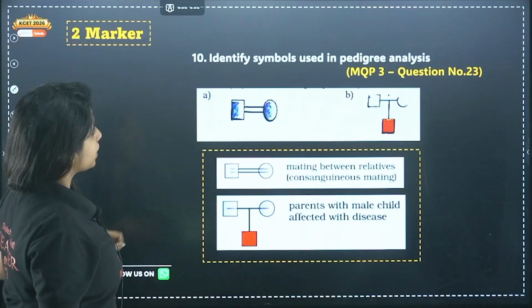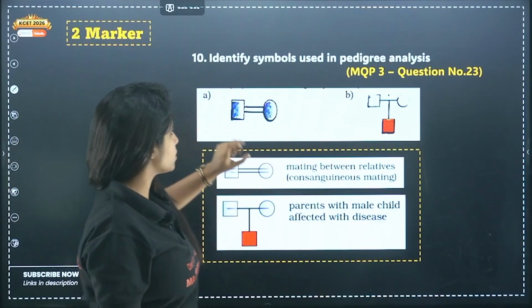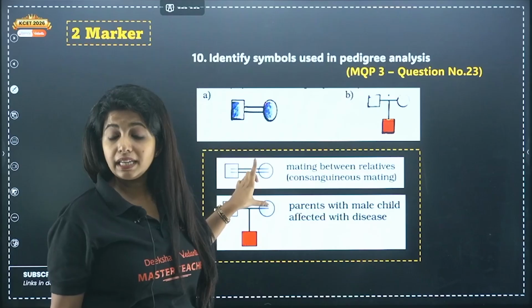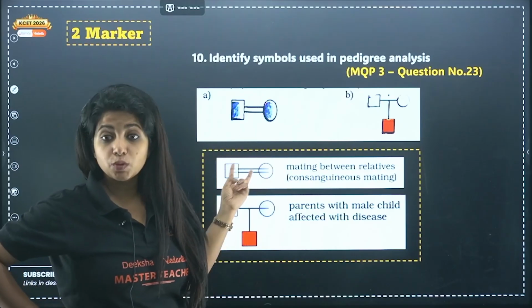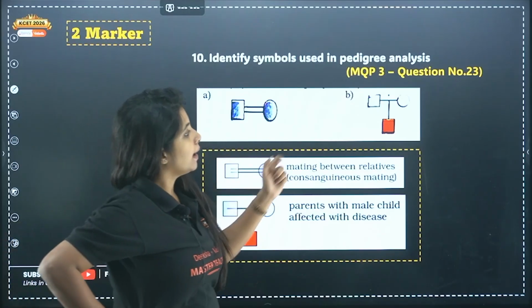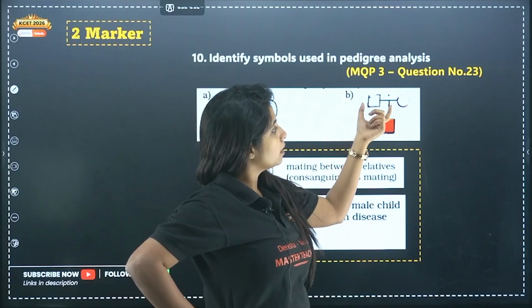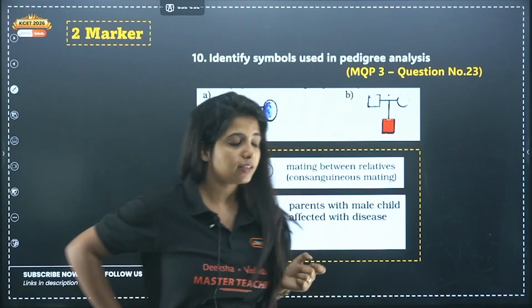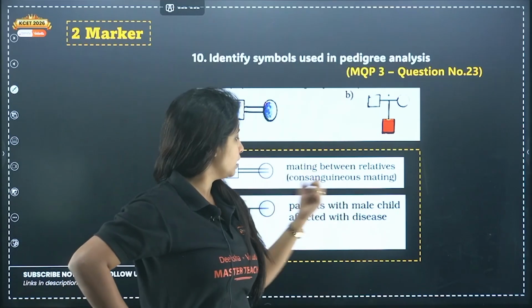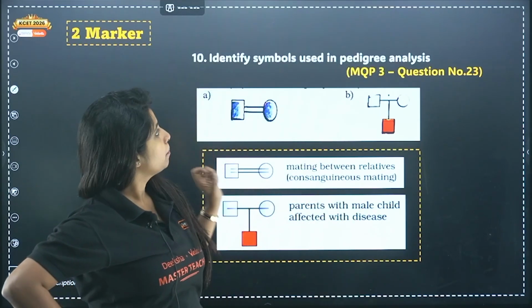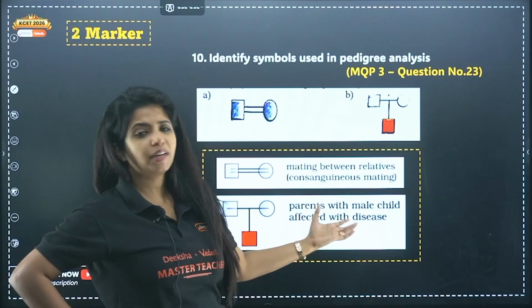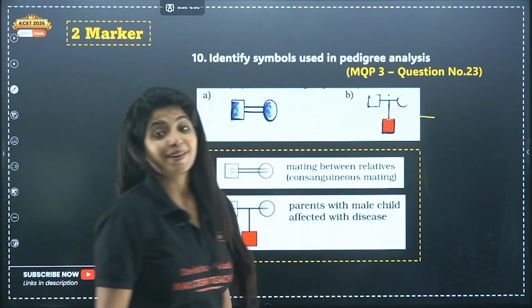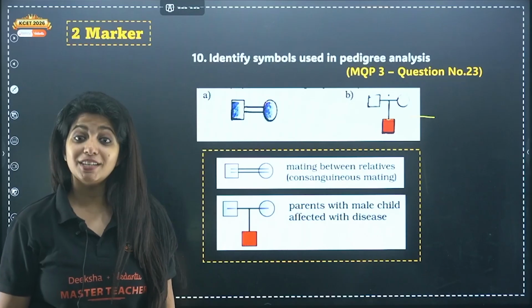Now again a 2 marker: identify the symbols used in pedigree analysis. If this symbol is there, with male and female and 2 lines, that means mating is happening between relatives. That is why 2 lines are mentioned over here. And here, male and female are mating, you get a boy child and that boy child is affected with the disease. So how do you write it? Parents with male child affected with disease. Or basically you can say that this is a recessive disorder.